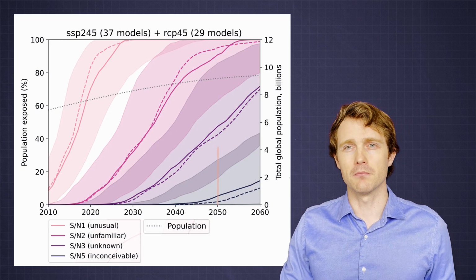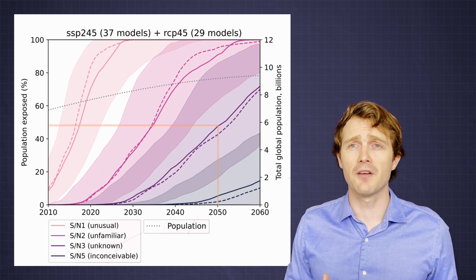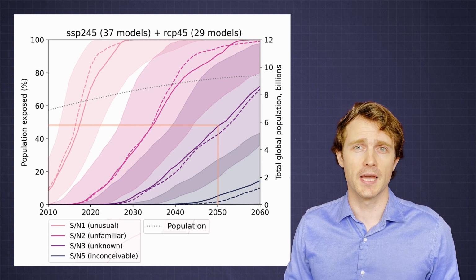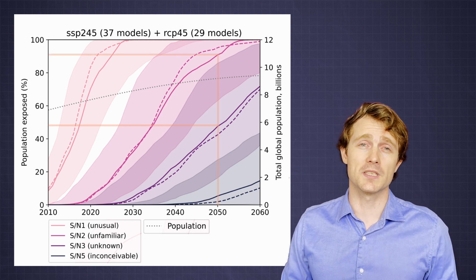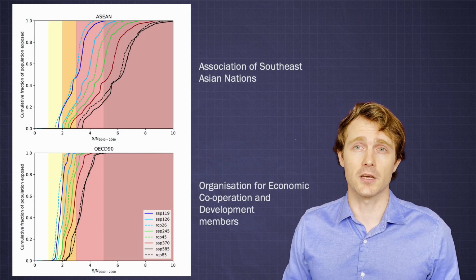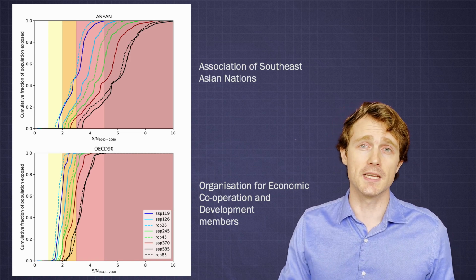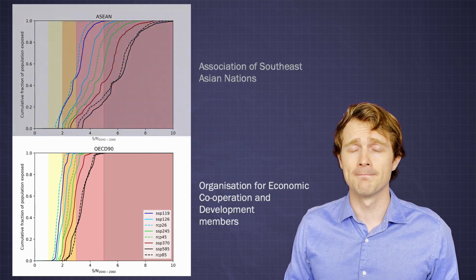By 2050, most models agree that even under a moderate emissions scenario, around half of the global population will be exposed to so-called unknown temperatures, here meaning a signal-to-noise ratio over 3, and over 90% will be exposed to unfamiliar temperatures, signal-to-noise over 2. There's significant inequity in this exposure. For example, people in ASEAN countries will be exposed to much more abnormal temperatures than those in OECD countries, despite the latter tending to be the highest emitters per capita.